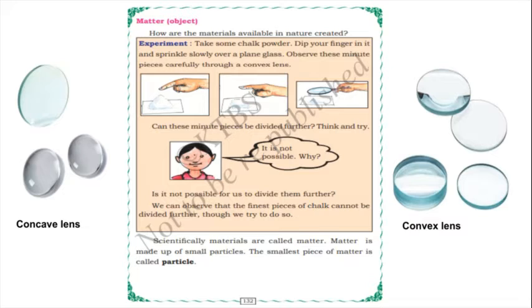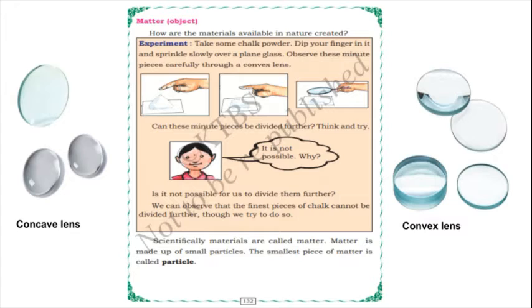The concave lens is thin across the middle and thick at the edges, and the convex lens is thick across the middle and thin at the edges. Both are vice versa, opposite. With the help of this convex lens you can see the chalk particles: small pieces, minute pieces, small particles.